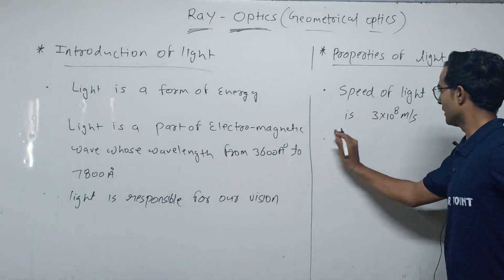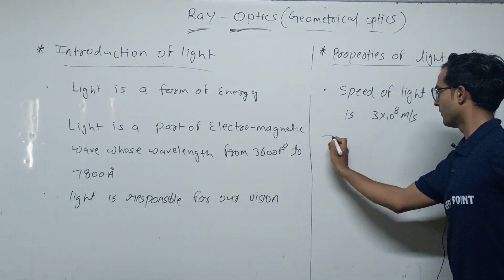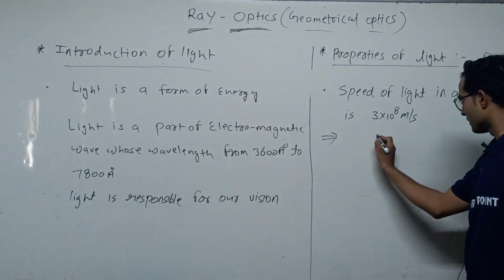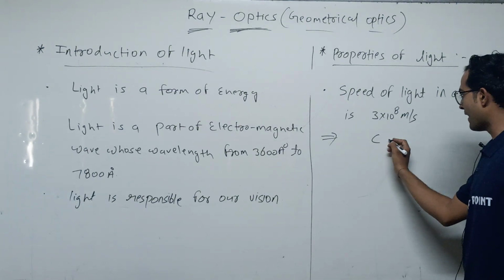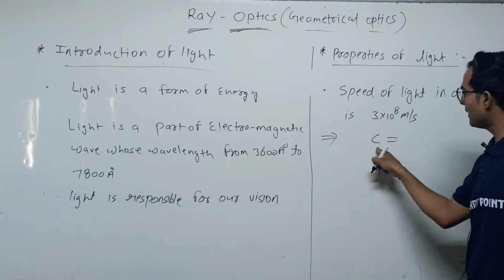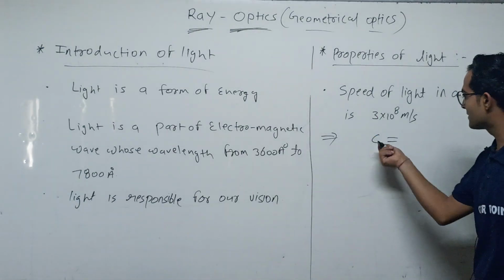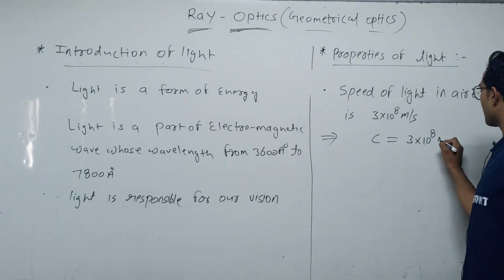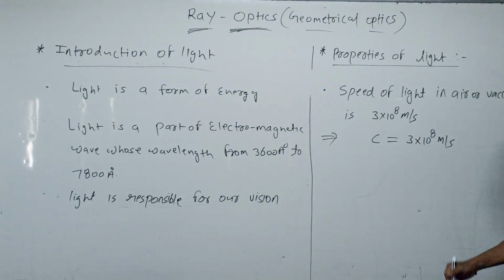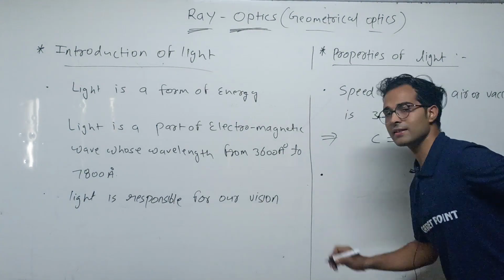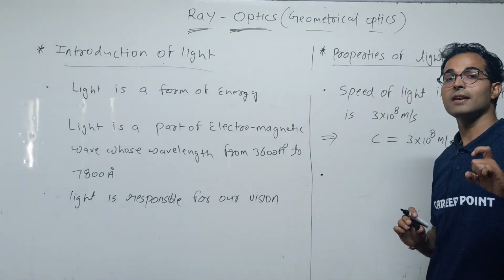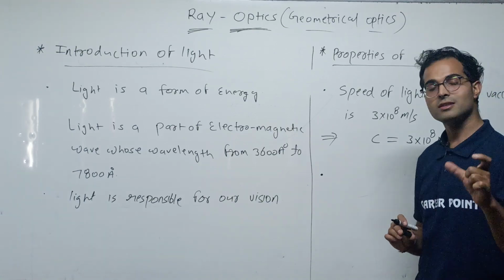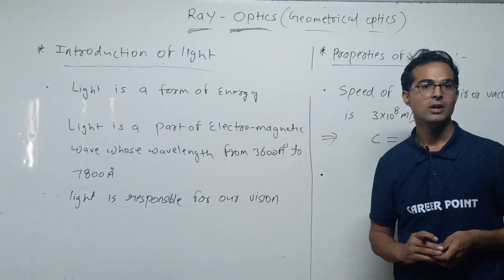Now we write down this speed of light c. The symbol that represents the speed of light in vacuum is c. c is equal to 3 into 10 to the power 8 meter per second. Now we consider light travelling in a medium whose refractive index is mu.